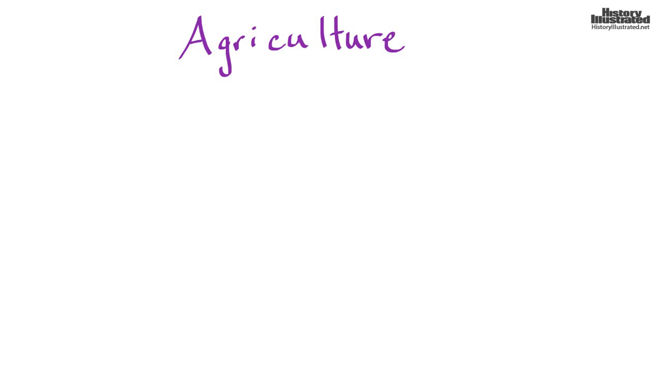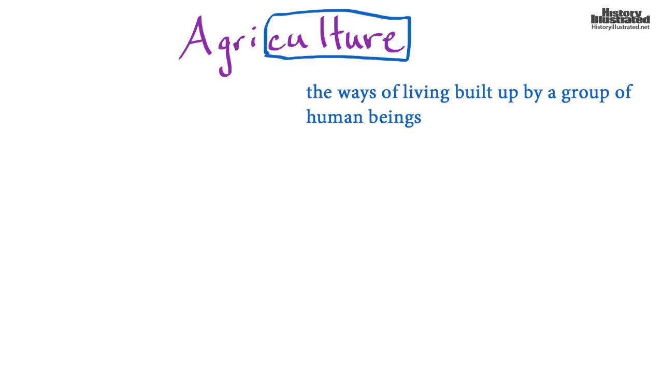Let's talk about the word agriculture in this History Illustrated video. To begin with, I want to focus on this part, culture. Now, culture is a very difficult word to explain because it includes so many things about people. I went with a basic anthropological definition to kind of help us out here. Here's what it says. Culture is the way of living built up by a group of human beings.